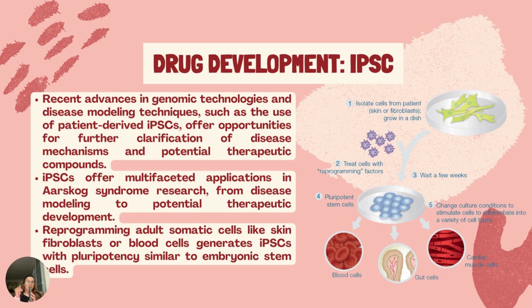In the context of Aarskog syndrome, iPSC technology represents several opportunities. So, firstly, iPSCs derived from affected individuals serve as invaluable disease models, and they enable researchers to recreate the syndrome phenotype in vitro.